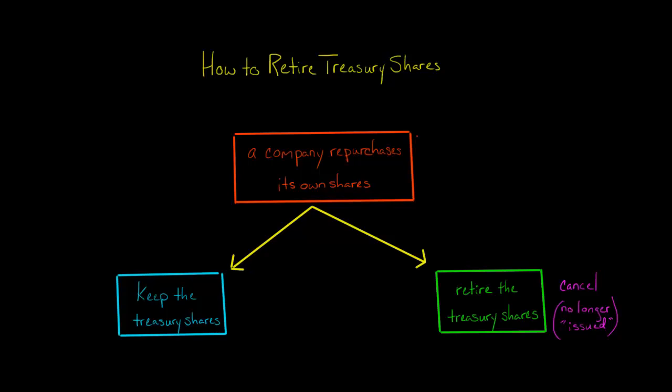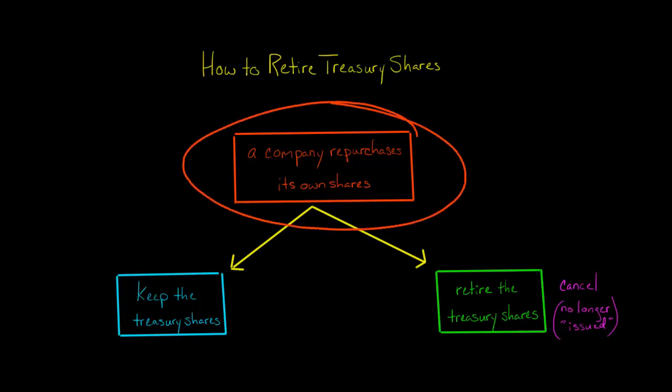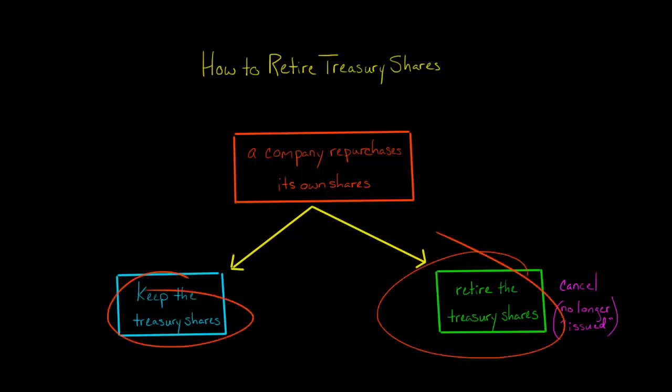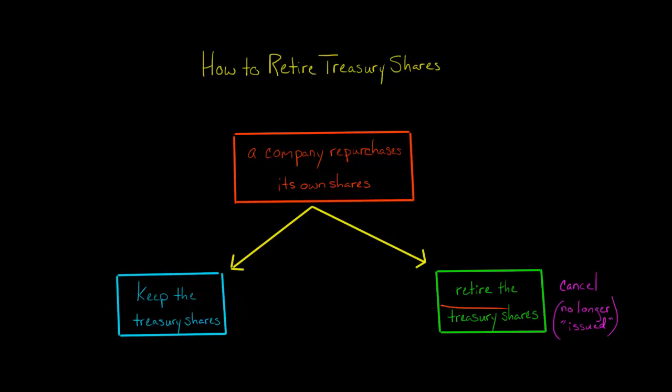When a company repurchases its own shares, which are known as treasury shares, it can either keep those treasury shares and at a later point in time, maybe it will sell the treasury shares, or maybe it will give them to some of its executives, maybe to the CEO. But it could also, instead of deciding to keep the treasury shares, decide to retire the treasury shares. When a company retires the treasury shares, it's effectively canceling the shares. It's as if they are no longer issued.